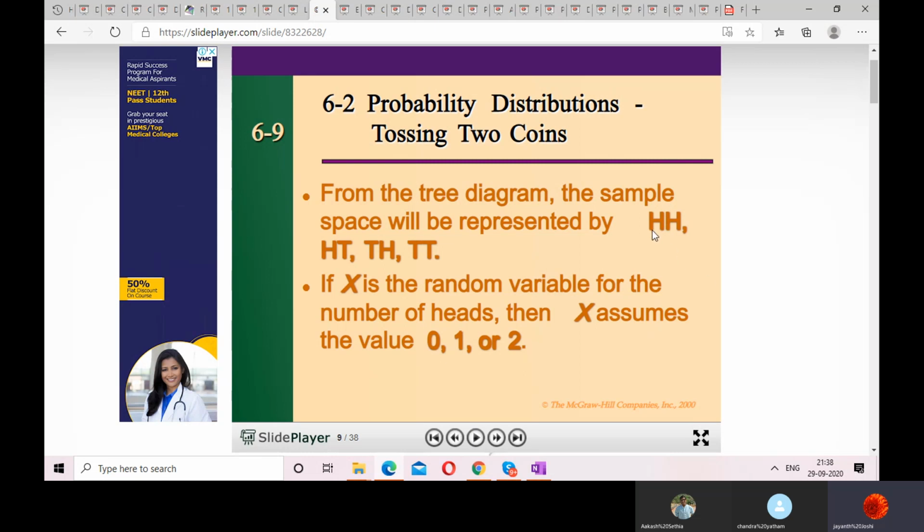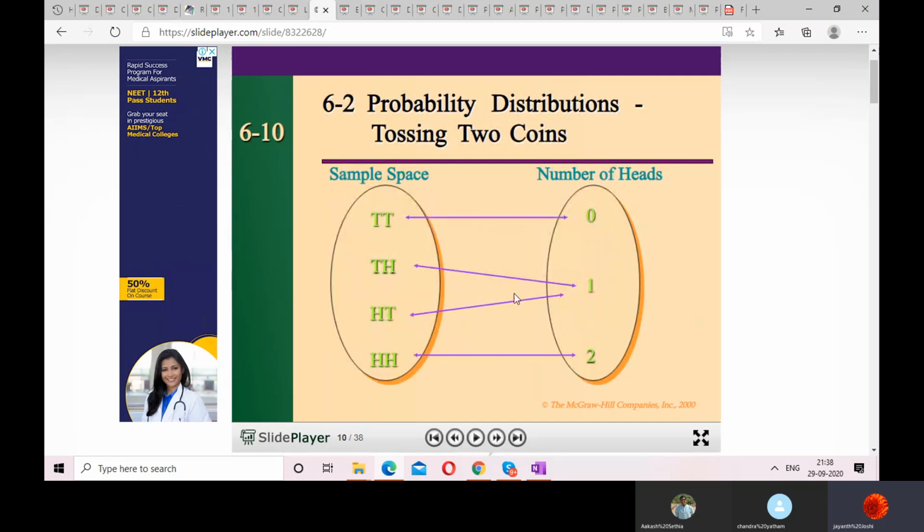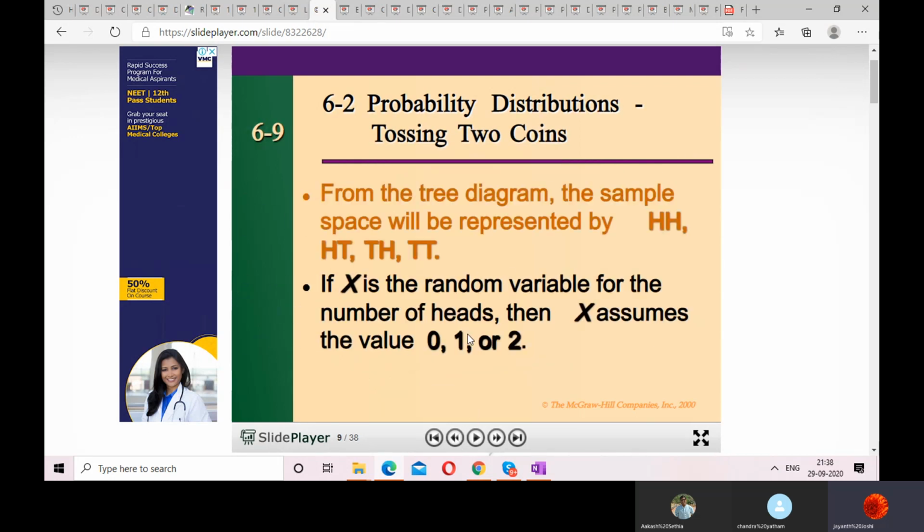So here two heads, one head and one tail, one head and one tail, and two tails. Here there is no head, here there is one head and two heads. In this case 0 heads, in this case one head, in this case one head, in this case two heads. So can I say the random variables are nothing but 0, 1, 2? Yes. Out of those outcomes I am specific that I want to see the number of heads, and I give numbers to the number of heads that have fallen. The numbers which I give to those heads are nothing but the random variable.